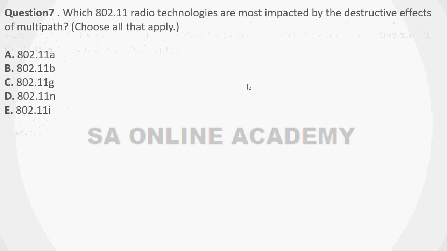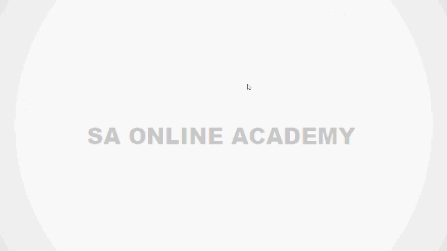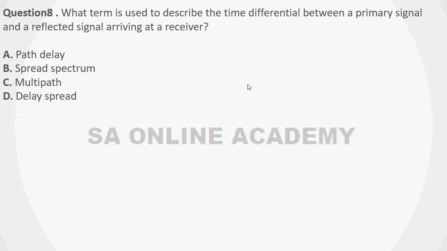Which 802.11 radio technologies are most impacted by the destructive effects of multipath? So we discussed this. So there are multiple answers to this question, so select all the appropriate answers. Options are 802.11a, b, g, n or ac. Next question. Question 8. What term is used to describe the time differential between a primary signal and a reflected signal arriving at a receiver? So options are option A, path delay, spread spectrum, multipath, delay spread.